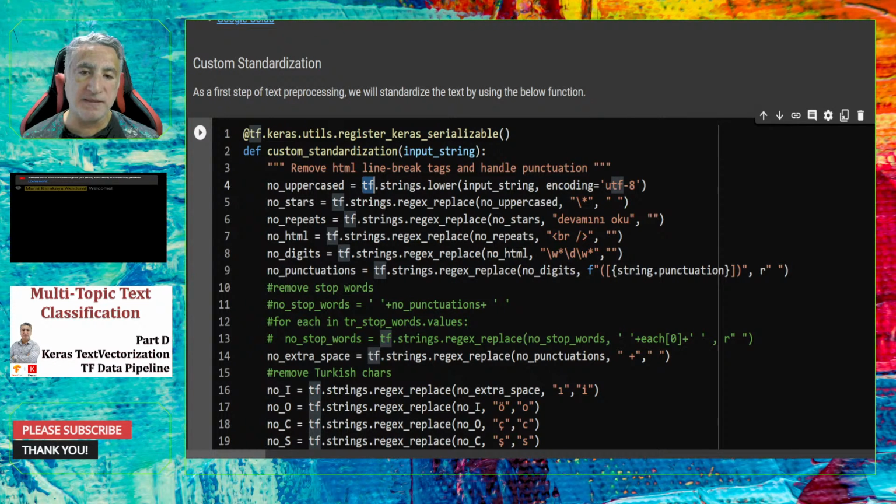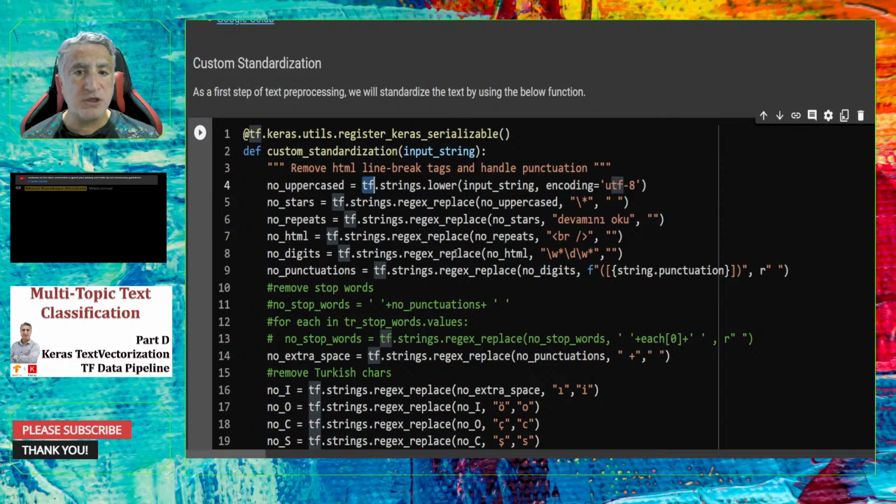Here, I would like to wrap up: that custom standardization function will be used in the Keras text vectorization layer. Therefore, I use a TensorFlow decorator to decorate this function as a serializable function, and inside it I use functions from TensorFlow libraries.